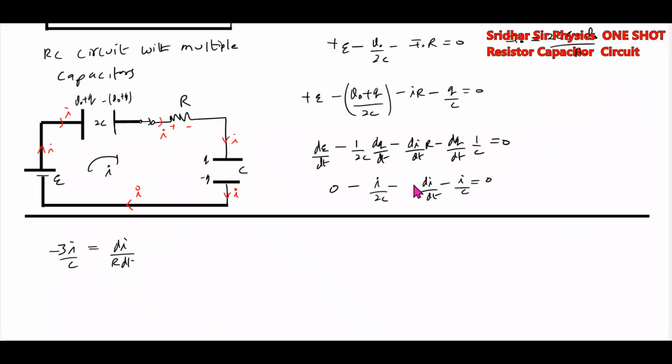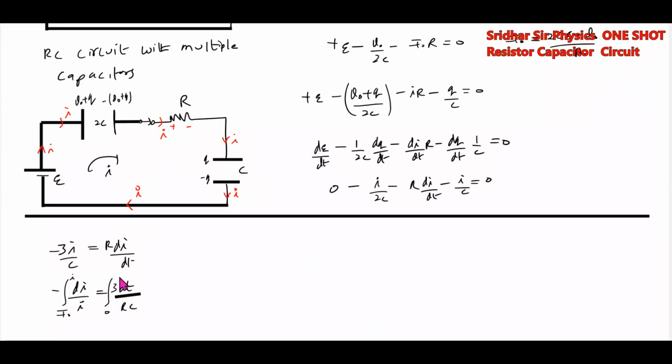Or di by I is equal to dt by RC, with a negative sign, let it be here. At t equals 0, what is the current? I0.